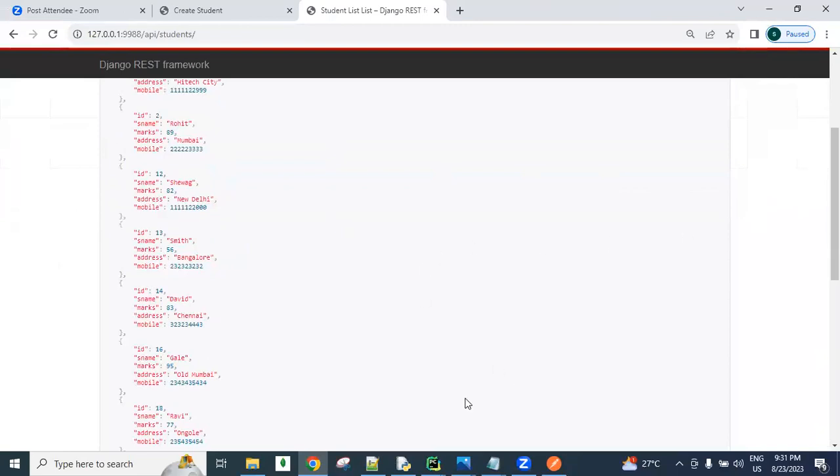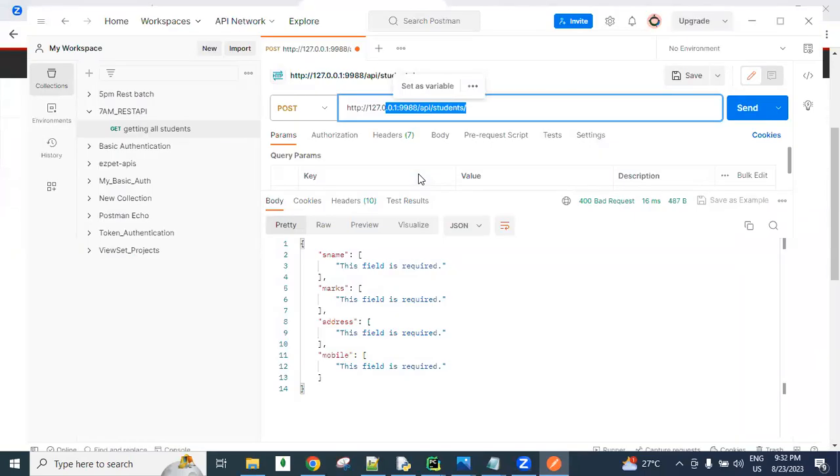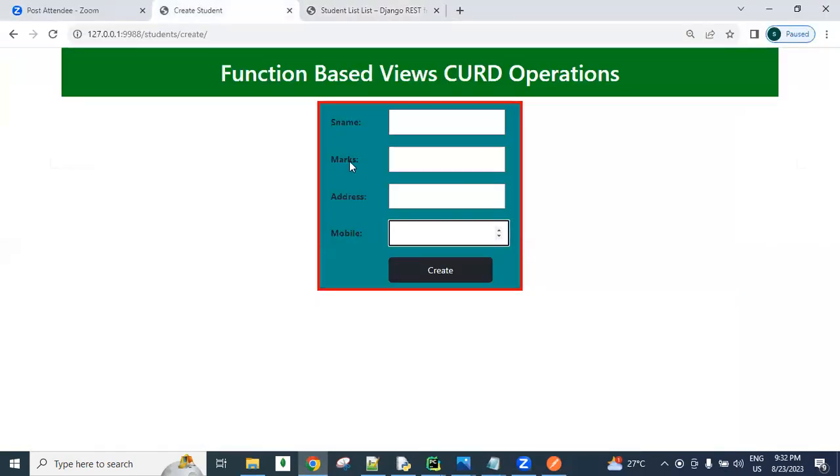Java people use Postman or the Swagger tool to check whether their APIs are working or not. As a Django REST API developer, I developed this API and I want to test whether it is working, without waiting for the UI developer or the template code.